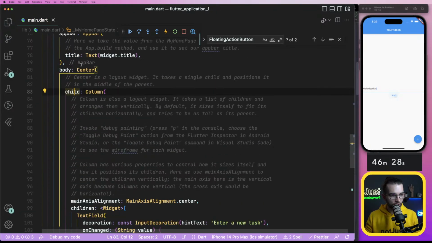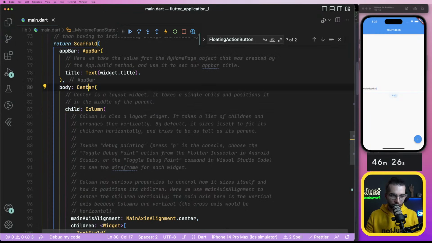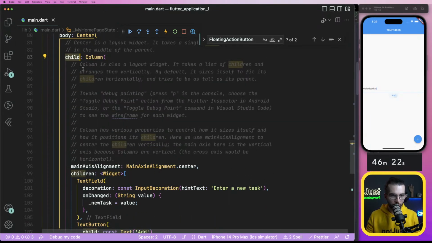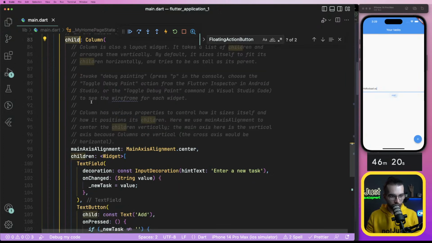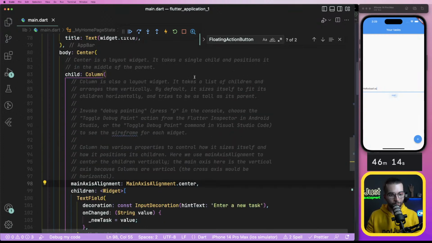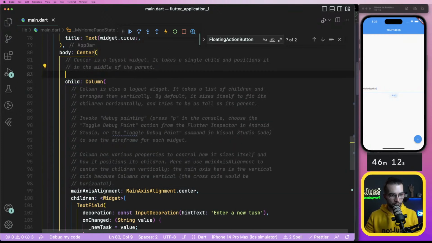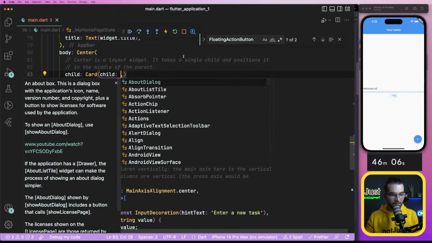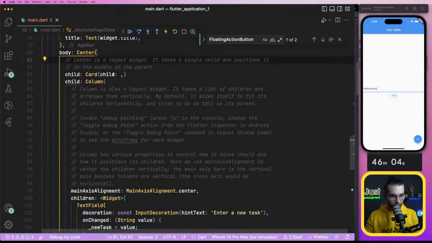So we have a body, then a child, children. Okay, so in the card, I'm gonna put another column, or in the body, I'm gonna put child card, and the child of a card will be this column, right?